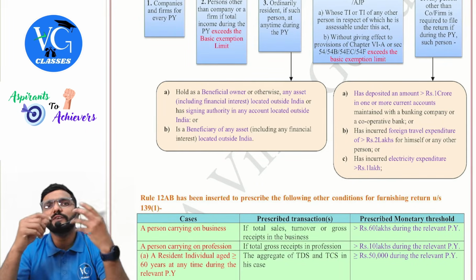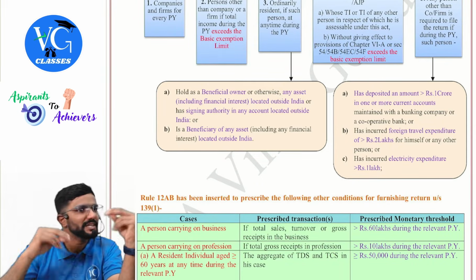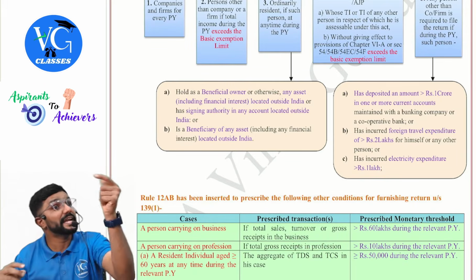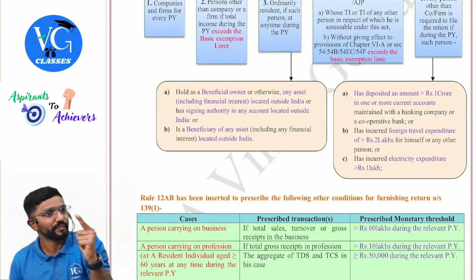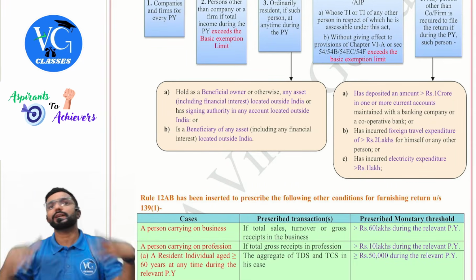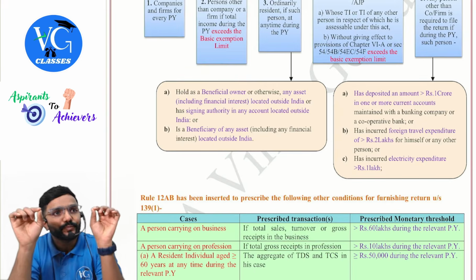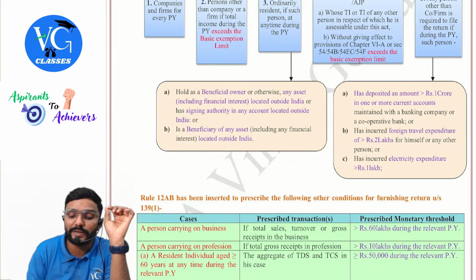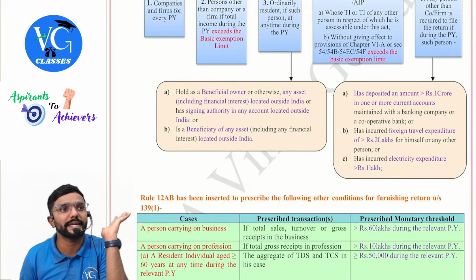Sir, I held it for only 1 month, sir, 2 months. I purchased the share, sold it in the next month. Am I covered here? Yes. At any time during the previous year, they are told. Now you cannot take protection telling, sir, by 31st March I have sold it, sir. In assessment year, I am not holding it, sir. It doesn't matter. At any time during the previous year, observe the word at any time.